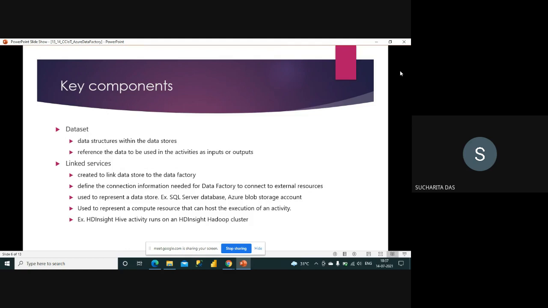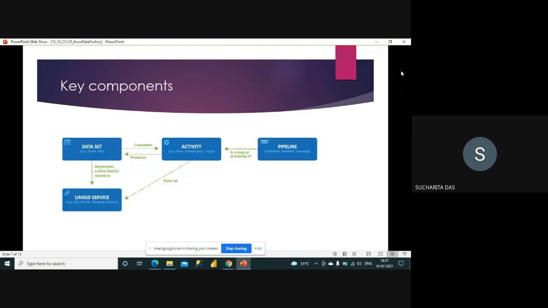Now another thing is the linked service. So what is a linked service? Whenever you are trying to fetch a data set from the data store, it is important that you first create a linked service. A linked service is created to link the data store to the data factory.